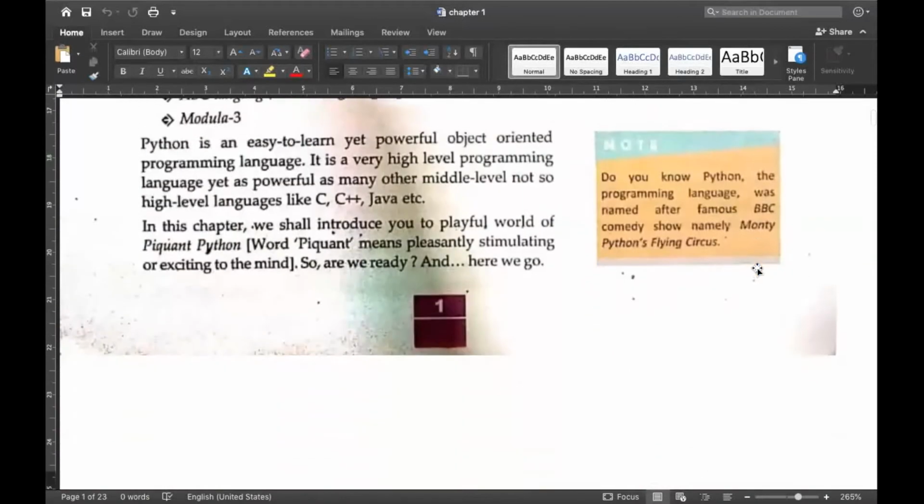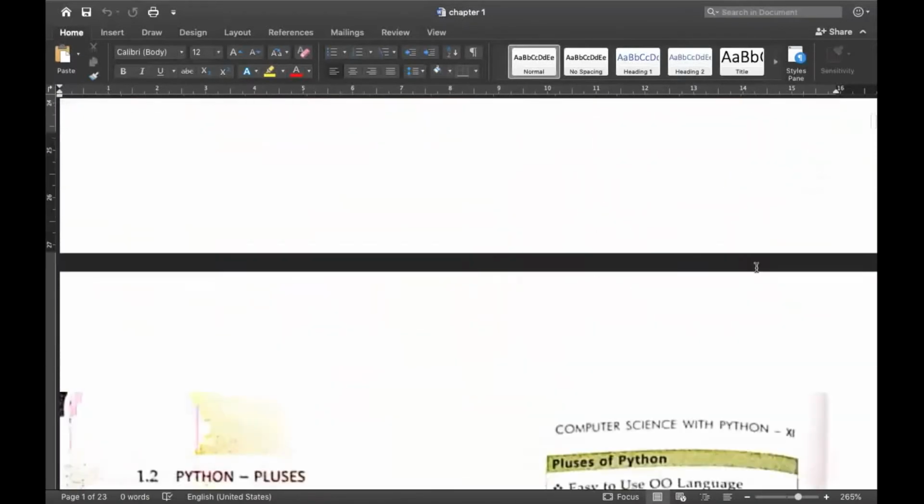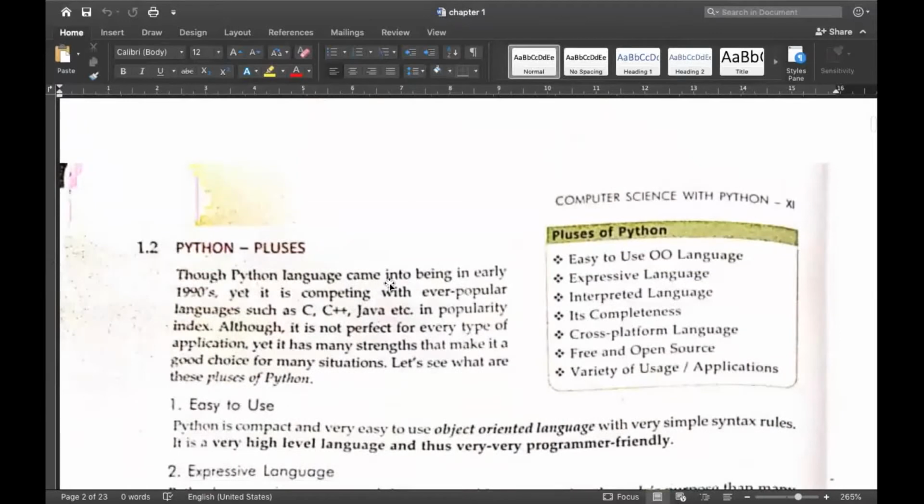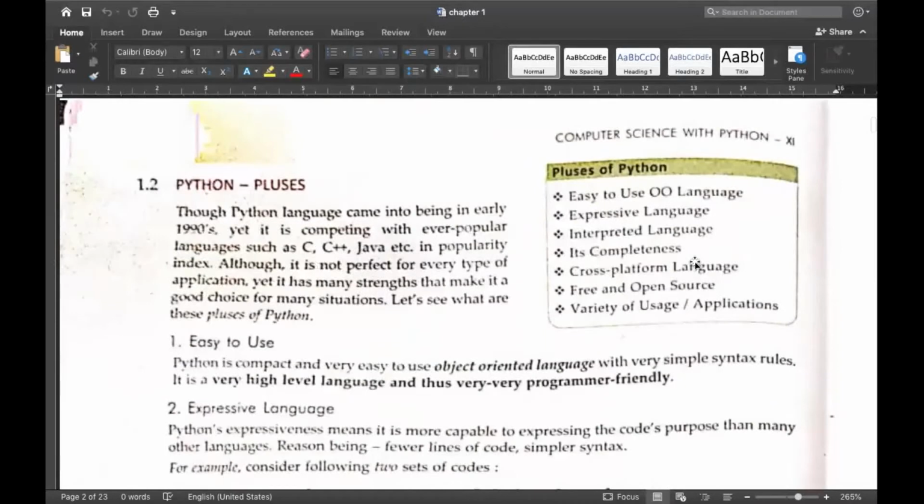Okay. So let's start with the topic only. What are the advantages and disadvantages of Python? So here in this book, pluses means the advantages. Okay. So it is easy to use, an object oriented language. Easy to understand, easy to use means it is very, very user friendly.